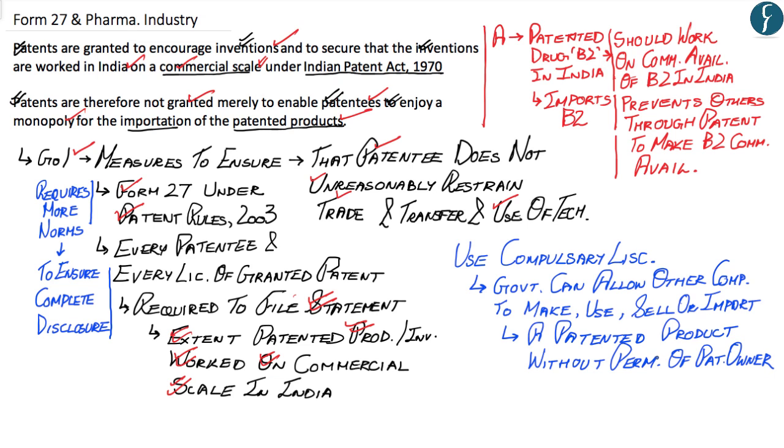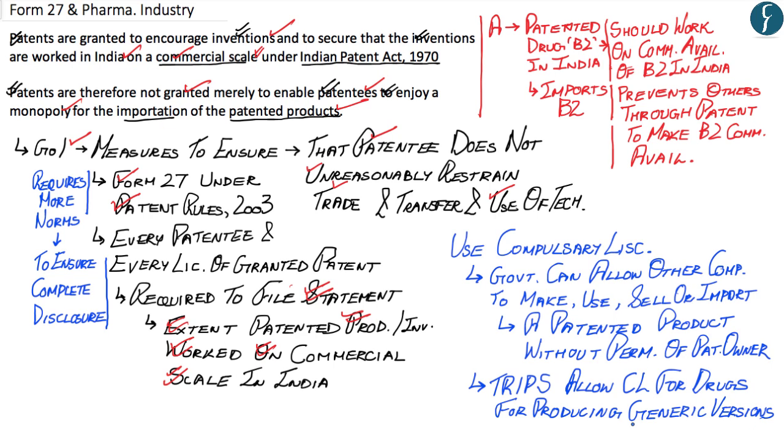Now, the author further highlights that the Agreement on Trade Related Aspects of Intellectual Property Rights, or TRIPS, allows for compulsory licensing of drugs to produce a generic version of a life-saving drug required to meet public health challenges. And similarly, the Doha Declaration also outlines the right of national governments to compulsory license patents.